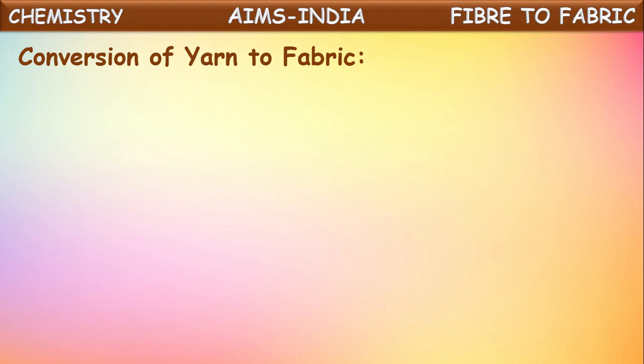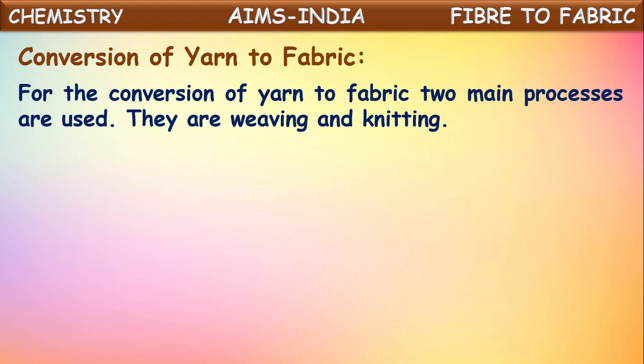Then let us see here the conversion of this yarn into fabric. So the yarn is ready after coloring and chemical coating, so that it became strong enough to make the fabric. Now let us see how it is converted into fabric. For the conversion of yarn into fabric, two main processes are used. They are weaving and knitting. So by these two processes, yarn obtained from the fiber is converted into fabric.